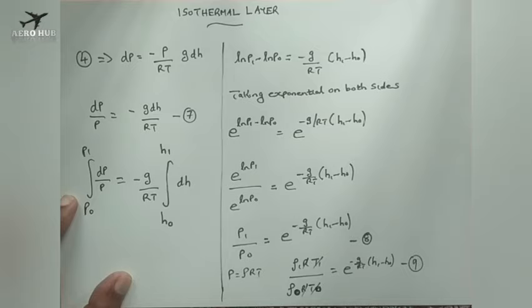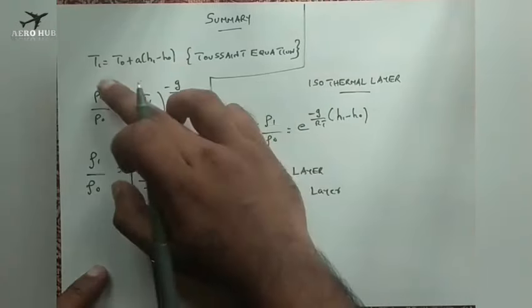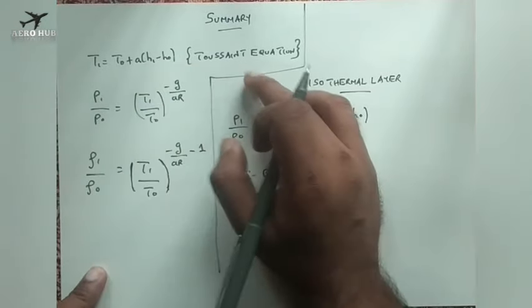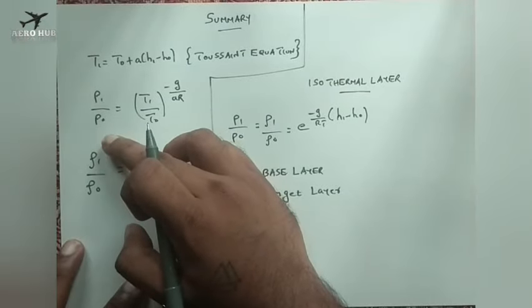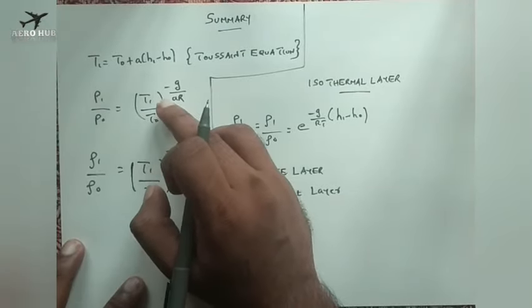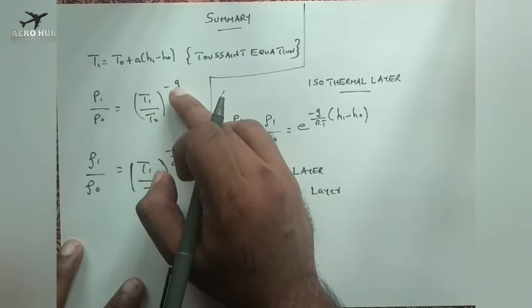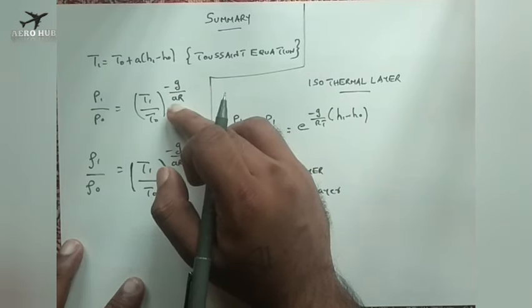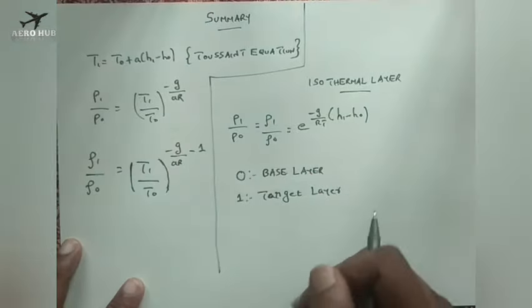To summarize, for the gradient layer T1 is equal to T naught plus A into H1 minus H naught, and this is called the Toussaint equation, and the ratio of pressure P1 by P naught is equal to T1 by T naught, the whole power minus G by A into R, where G is the acceleration due to gravity, A is the temperature lapse rate, and R is the specific gas constant.